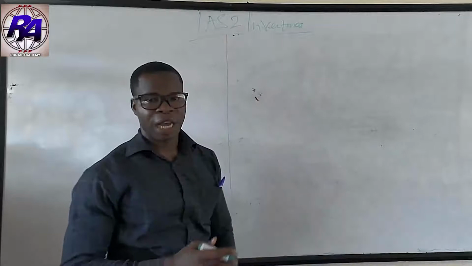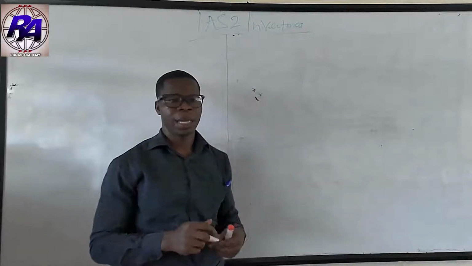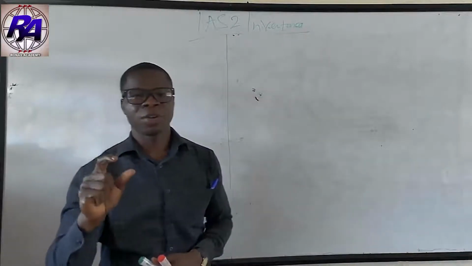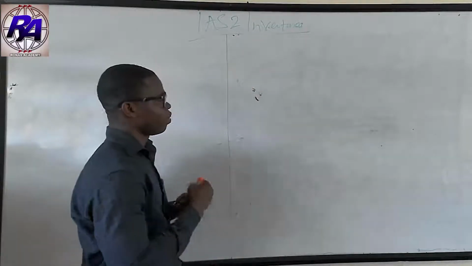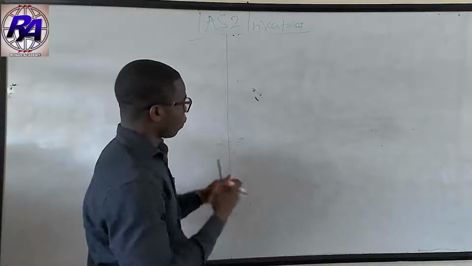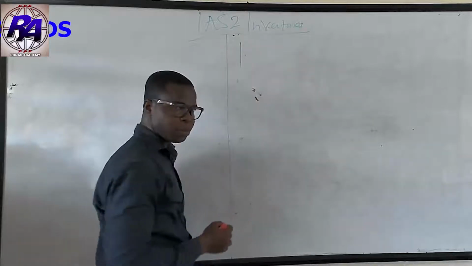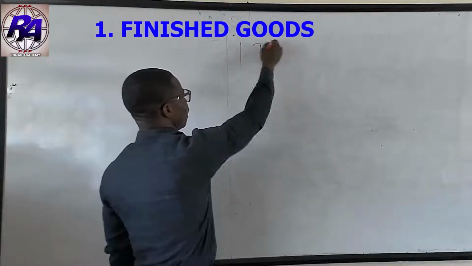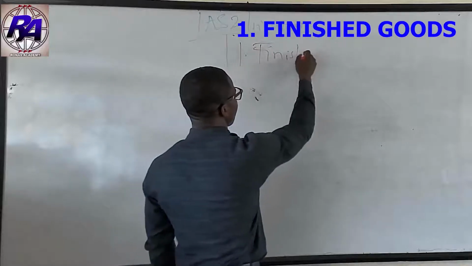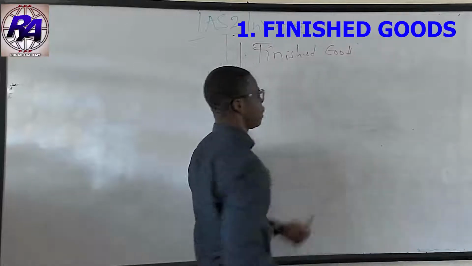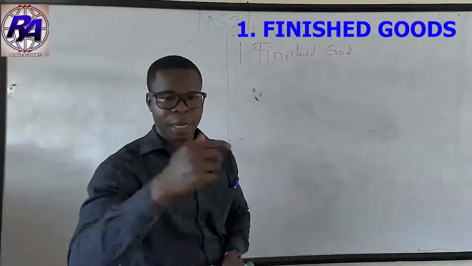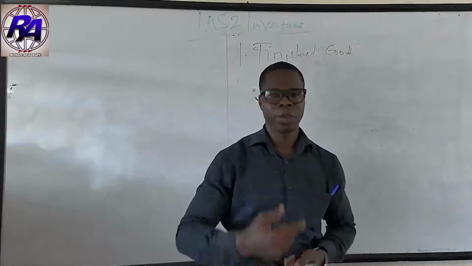So when we say inventories, what do we mean? According to the standard, we are basically looking at three categories of assets. So one, we are looking at finished goods. These finished goods are goods that are traded in the ordinary course of the business.